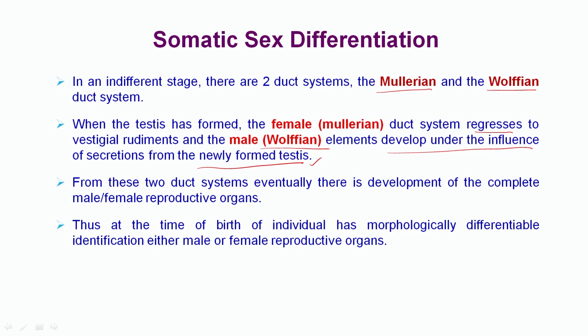From these two duct systems, eventually there is development of the complete male or female reproductive organs. Thus, at the time of birth, the individual has morphologically differentiable male or female reproductive organs.